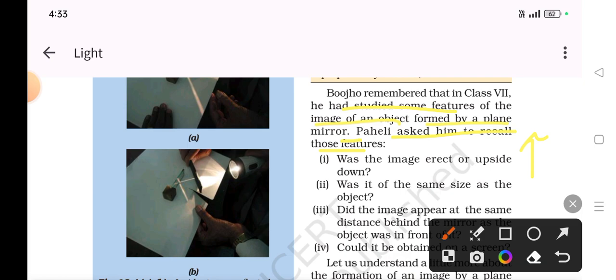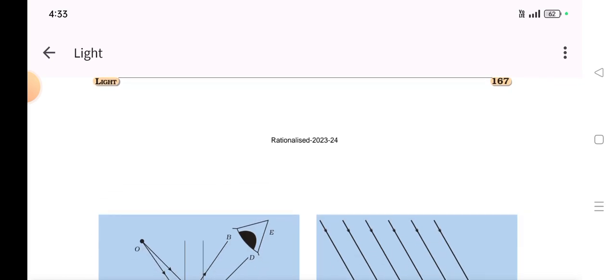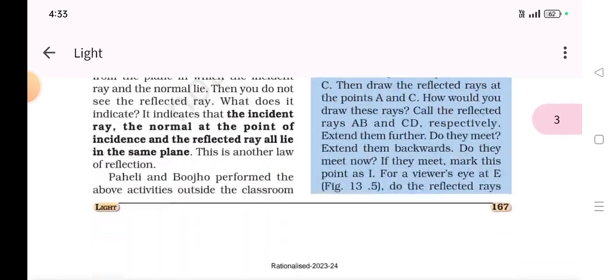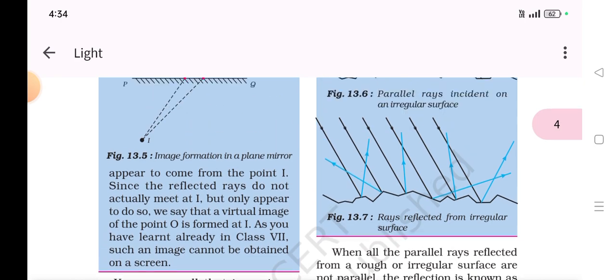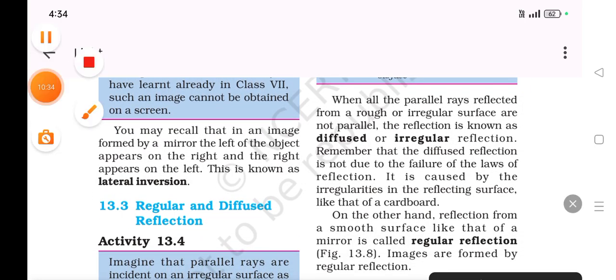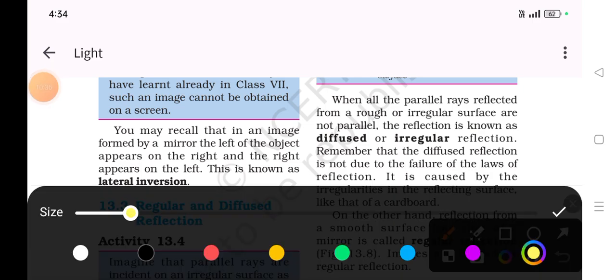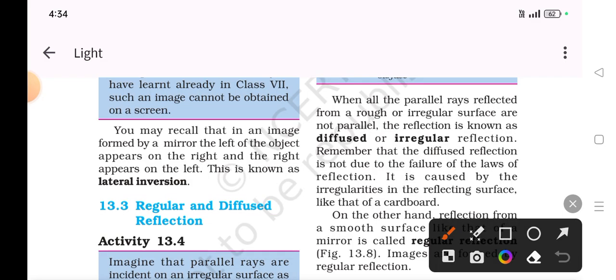So they are recalling one of the activities done in class 7. I don't know the activity because I wasn't having the NCERT book when I was in class 7, so I can't recall that activity right now. Let us move to another point. This point is again crucial for us. Each and every point is crucial.